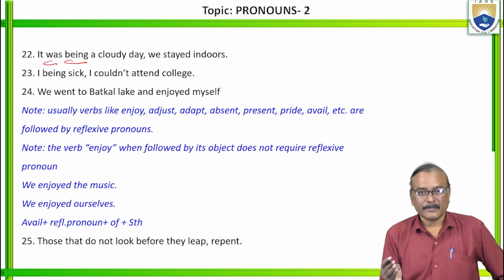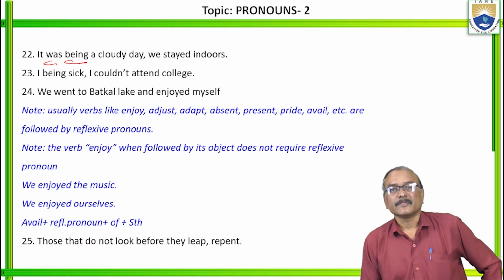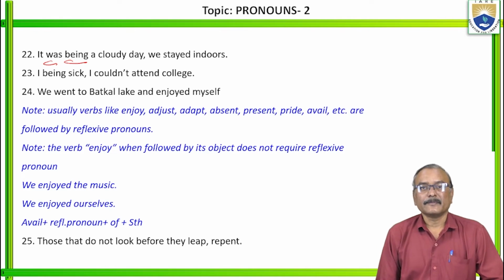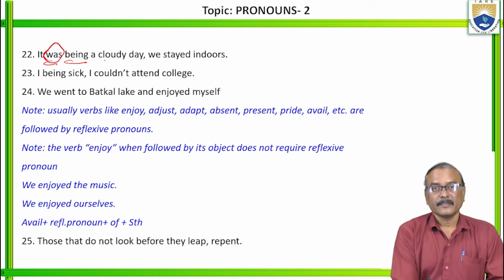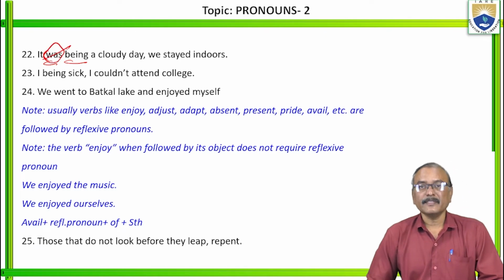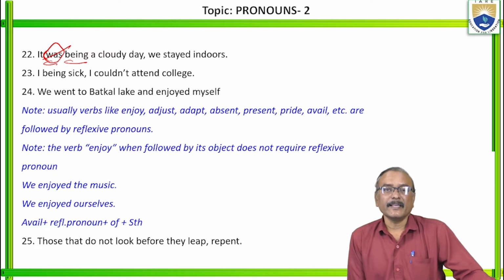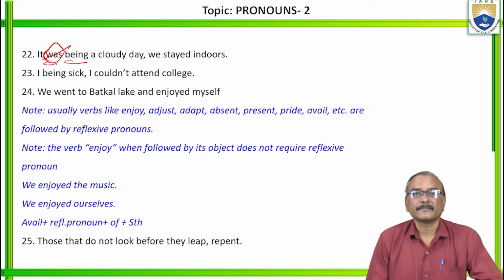Be, is, am, are, was, were, being, been. All these are called be forms. So don't use two be forms together, side by side. So here, remove this was. When you remove this one, here it becomes a phrase. It being a cloudy day, we stayed indoors. Right?